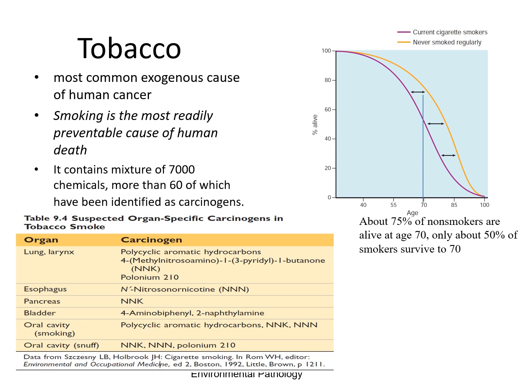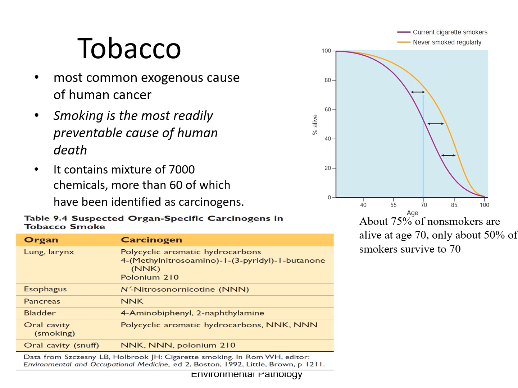In this part 2 of environmental pathology, we will look into the effects of tobacco, alcohol, and common drugs of abuse. Tobacco is the most common exogenous cause of human cancer. Smoking is the most readily preventable cause of human death, and it contains a mixture of 7,000 chemicals, with more than 60 of them being carcinogens.